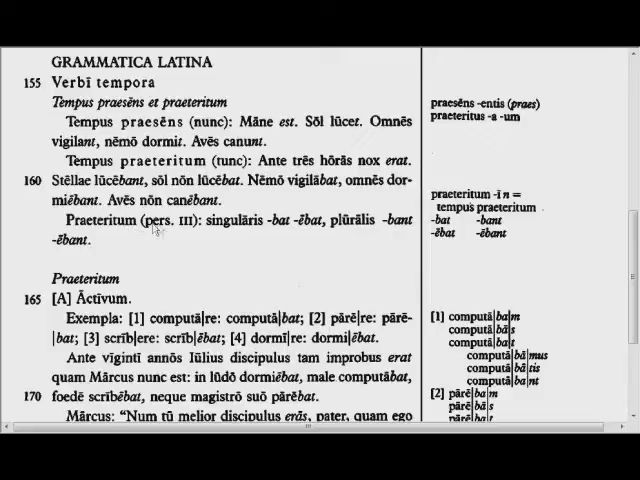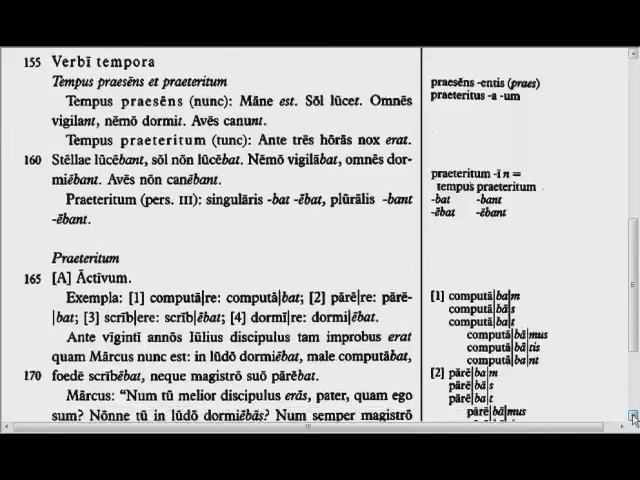The imperfect tense, third person singular: -bat for first and second conjugations, -ebat for third and fourth conjugations. The plurals: -bant for first and second, and -ebant for third and fourth conjugations. Praeteritum, the imperfect, active. Examples: